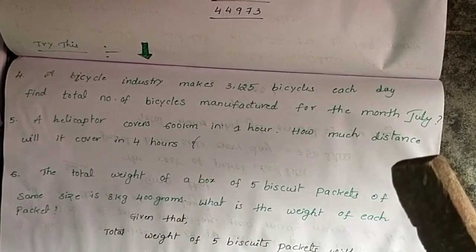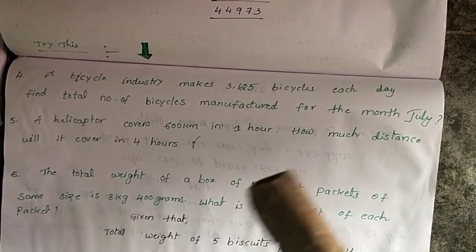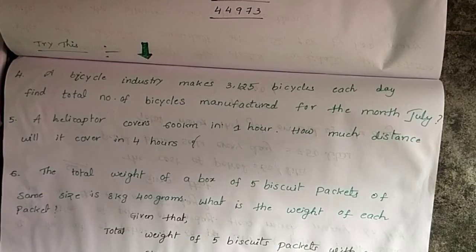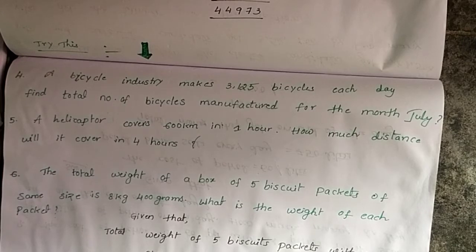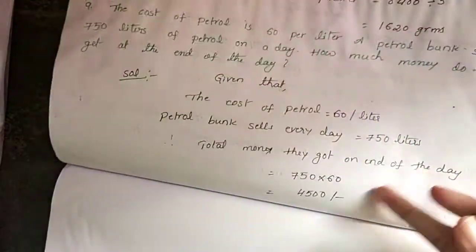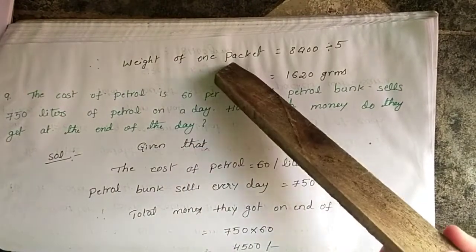Sorry. 8 kgs means how many grams? 8,000. 1 kg means 1,000 grams. So how to write 8 kgs 400 grams? 8,400 grams. Here 8 is multiplied by 1,000, so you get 8,400 grams. Okay? So write the steps also here. What is the weight of one packet?